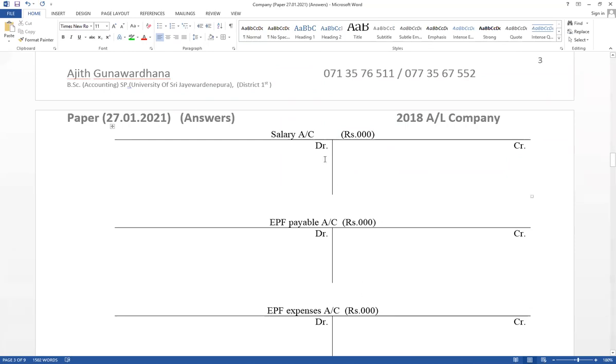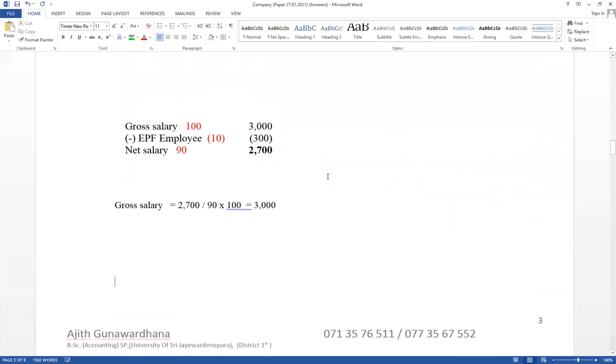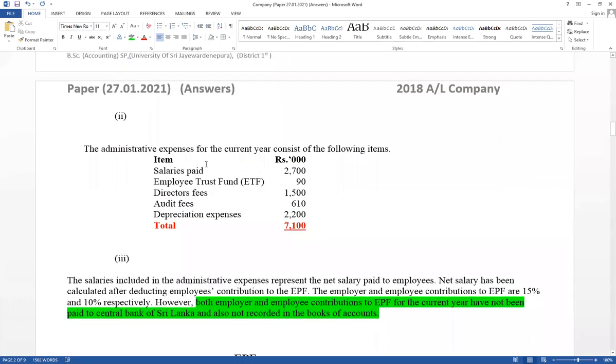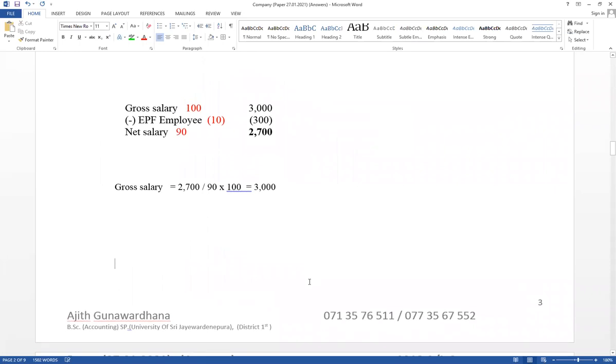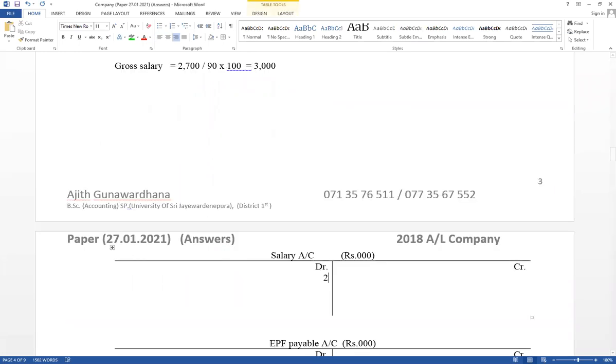First one, take the balances salary accounts. As a balance, you have to consider paid in cash 2,700. Cash account credit, salary account debited already. Therefore, no need to prepare cash account. That value recorded already. Therefore, 2,700 should be included as a balance brought forward.